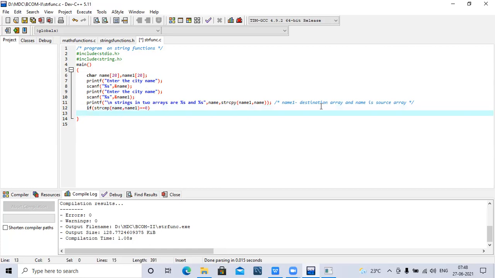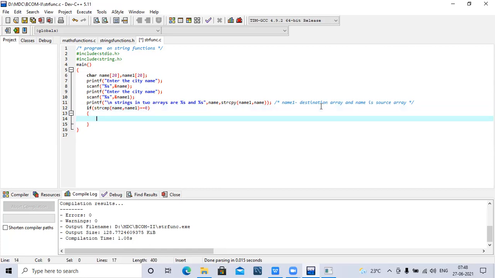So if I compare two strings name and name one, equal to 0. Equal to 0 means that it will take every character from the two strings and compare them together. If all the string characters are equal, then the value becomes 0. When it becomes 0, we can say printf strings are equal.